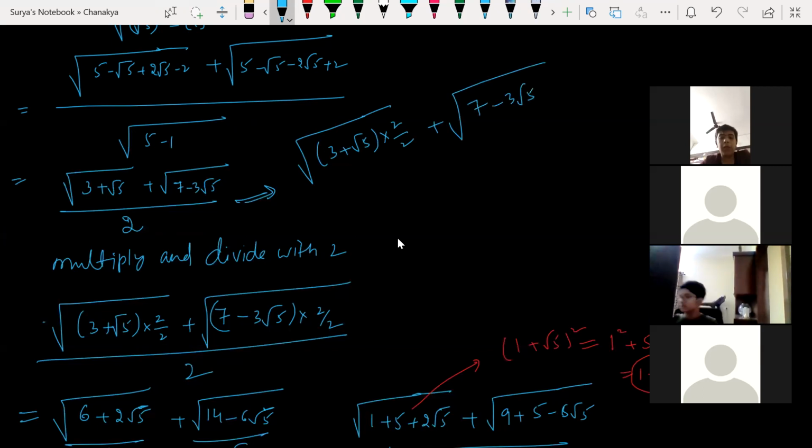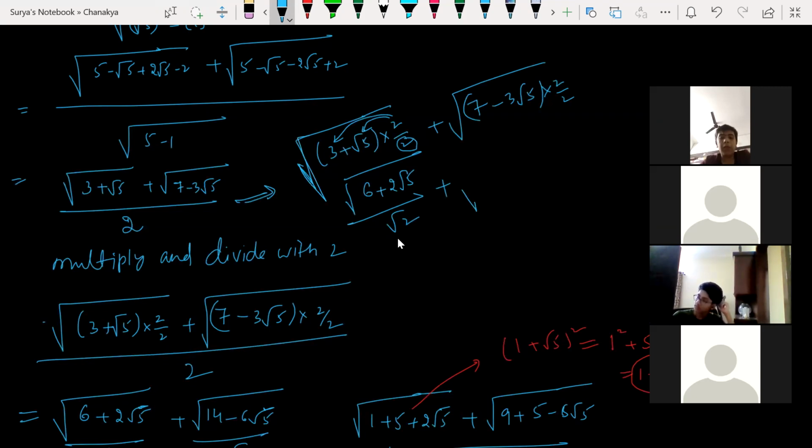7 minus 3 root 5 into 2 by 2. Clear? This is under whole root, no? Now can I split like this? Just multiply 2 into 3, 6, plus 2 into root 5, 2 root 5, all divided by this 2. I remain with this 2, and I'm writing this root 2 as it is. This is under whole root, right? I'm splitting. Don't you know root a by b, I can write like this, no? Yes, sir. That's why I'm writing here.